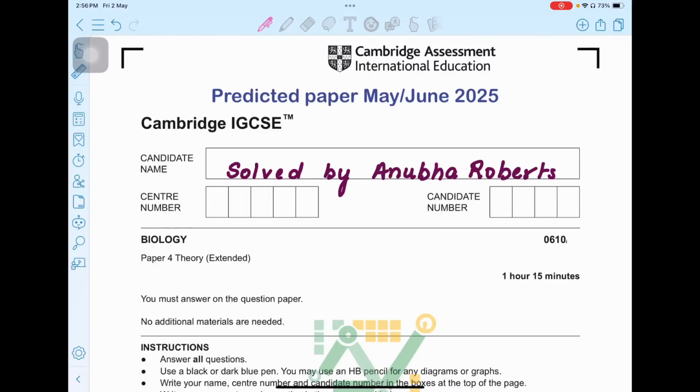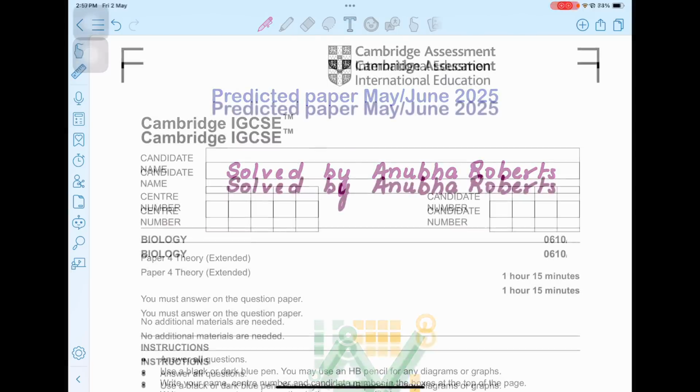And I know it's a very crucial time for you since you have your exam on Tuesday. And I have made a predicted paper for the same for the May June 2025 paper. But just a piece of advice, please be focused in reading the questions, do them properly. You have all the concepts with you, you have worked really hard. So stay focused while reading the question. Most of the time, you make mistakes in that. And stay calm, answer as per the marks. Okay. So, without further wasting time, let's start.